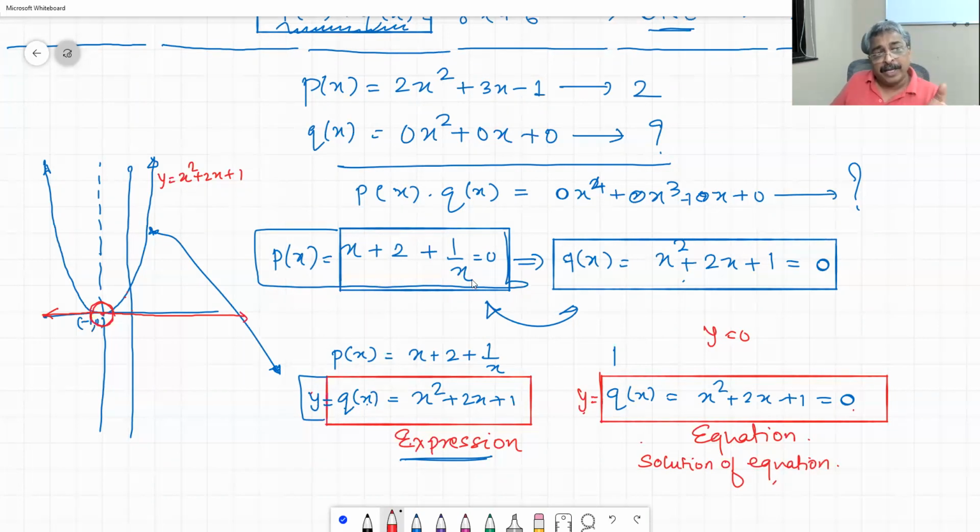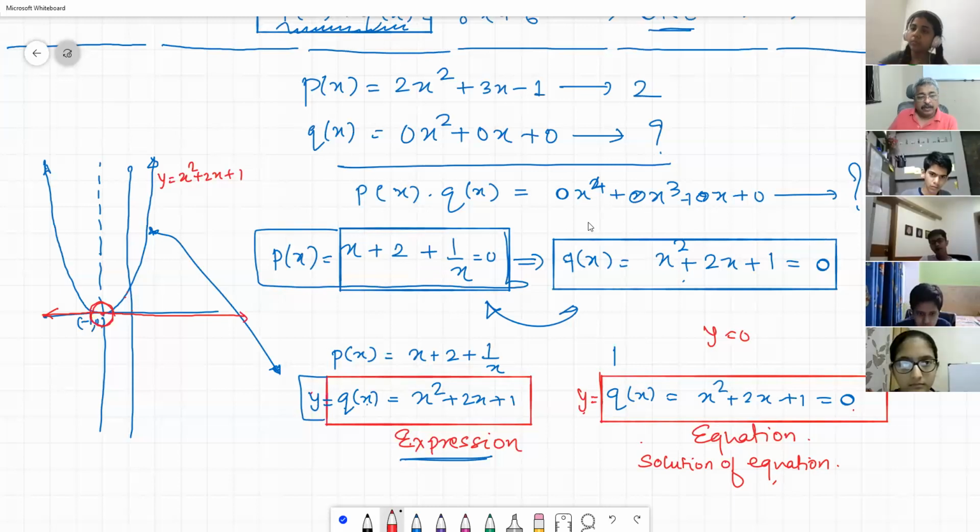But the moment we equate it to 0, it is an equation. However, x plus 2 plus 1 upon x is not a polynomial. Therefore, we have to create a definition of polynomial in such a way that x plus 2 plus 1 upon x should fail and x square plus 2x plus 1 should survive. Our definition of polynomial should be like that.